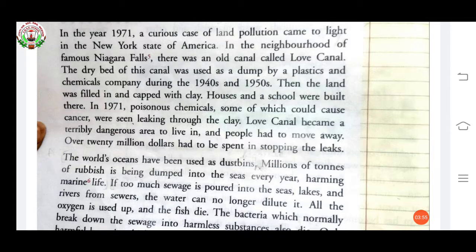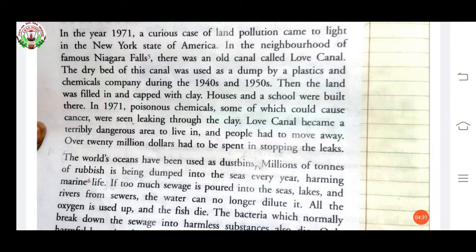In the 1940s and 1950s, people were throwing plastic waste or chemical waste in this place. After that it was filled and capped. Capped means covered with clay. After that, houses and a school were built over it. Then in 1971, poisonous chemicals, some of which could cause cancer, were seen leaking through this clay.